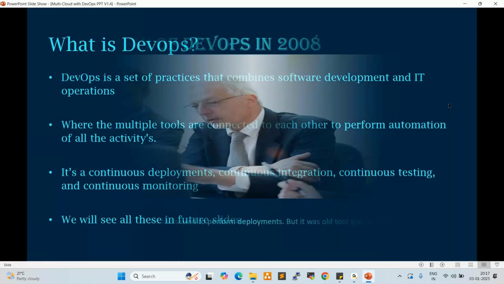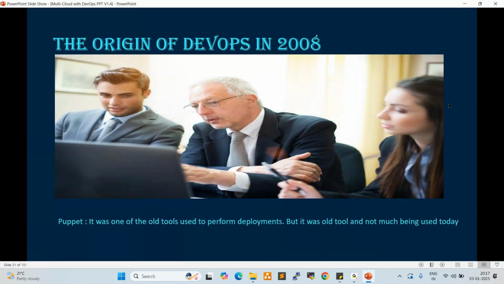Now, DevOps is not a new process. DevOps is a very old process. DevOps started in 2008, so it is a very old methodology, right? By that time in 2008, we used to use Puppet. Puppet is a tool that is not fully automated, so 50% manual effort was required for Puppet. Currently we are using advanced tools like Ansible. Ansible is a very core, very advanced tool.